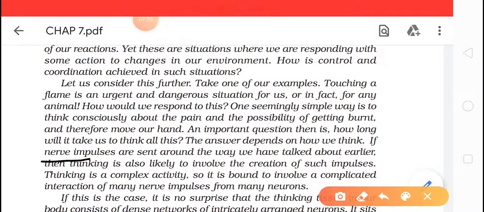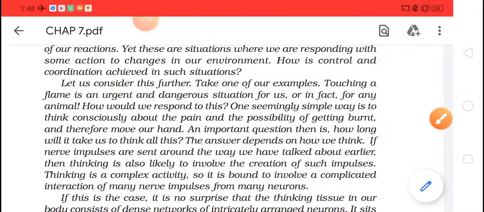Okay, the answer depends on how we think. If nerve impulses are sent around the way we have talked about earlier, then thinking is also likely to involve the creation of such impulses. Okay, see, don't get confused by these sentences. The only thing they are talking about is that nerves are carrying the information. Against every action, we will have a reaction. So all these actions and reactions are being carried by our nerve impulses.